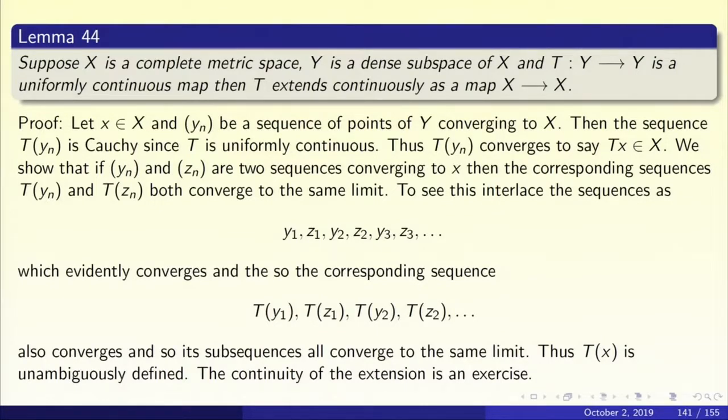So now let us apply this to the Fourier transform. What is our Y? Our Y is the Schwartz class. What is our X? It's going to be L2. And what is our T? It is going to be the Fourier transform operator. All right, let's prove the lemma first.